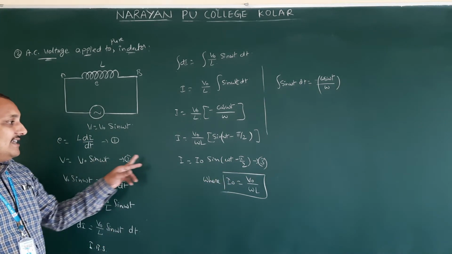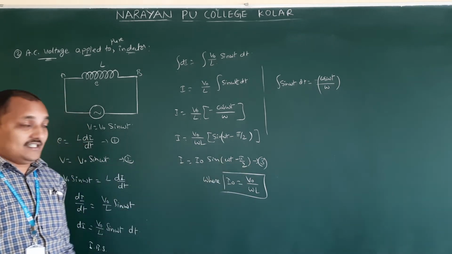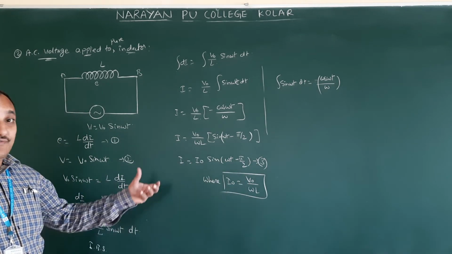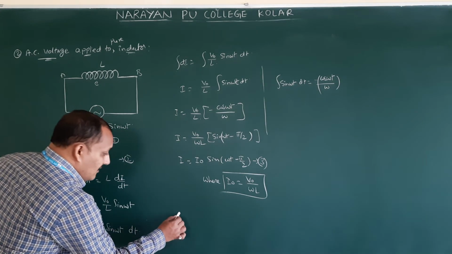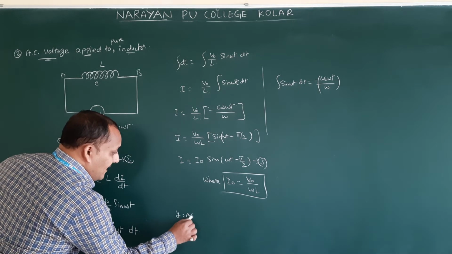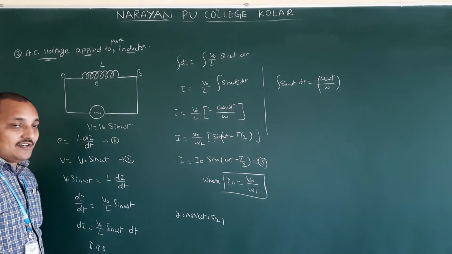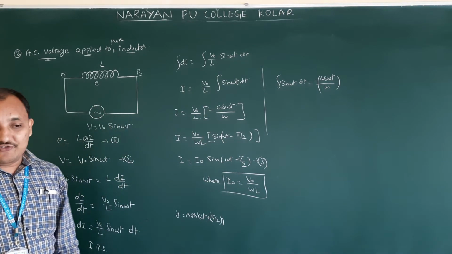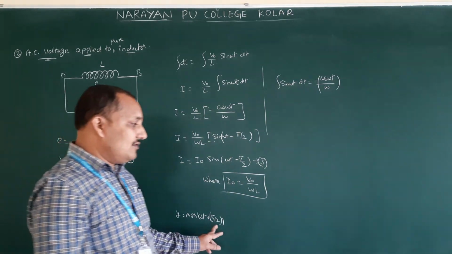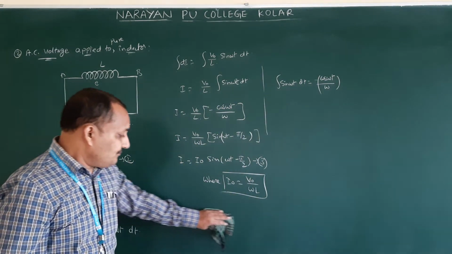Here omega t is there, here omega t minus pi by 2 is there. Means some phase difference is there. Again, what is phase you should not ask. You learned it in first PU in the SHM lesson. So y is equal to a sin omega t plus pi by 2. What is the phase of this? This angle, pi by 2, is representing the phase, isn't it? So already you came to know the word phase difference.